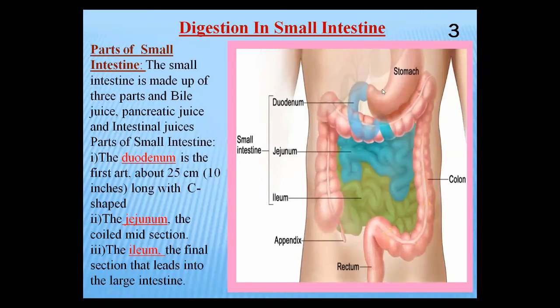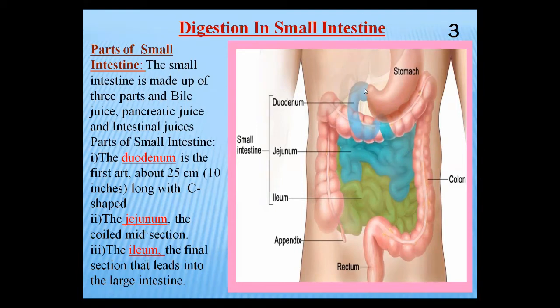On your screen, this is the small intestine. Are you seeing? Beta, the small intestine is made up of three parts, and it also contains juices. What are these juices? These juices are bile juice, pancreatic juice, and intestinal juices. First, what are the three parts of the small intestine? The first part is the duodenum, the second part is the jejunum, and the third is the ileum.